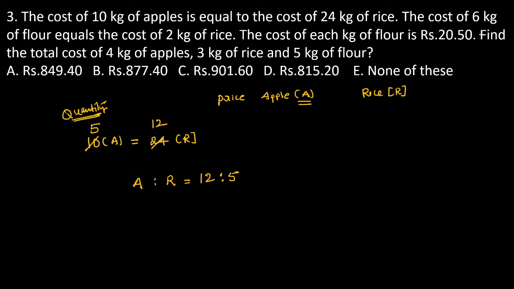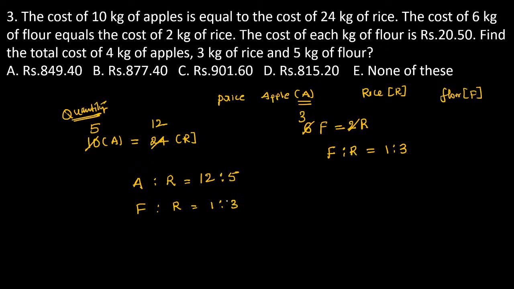Next, the cost of 6 kg of flour. I consider the price of flour to be F. Now consider the value: the cost of 6 kg of flour is exactly equal to 2 kg of rice. Again cancel by 2, 3 is to 1. Then F is to R is exactly equal to 1 is to 3. Just see guys, F is to R is equal to 1 is to 3.